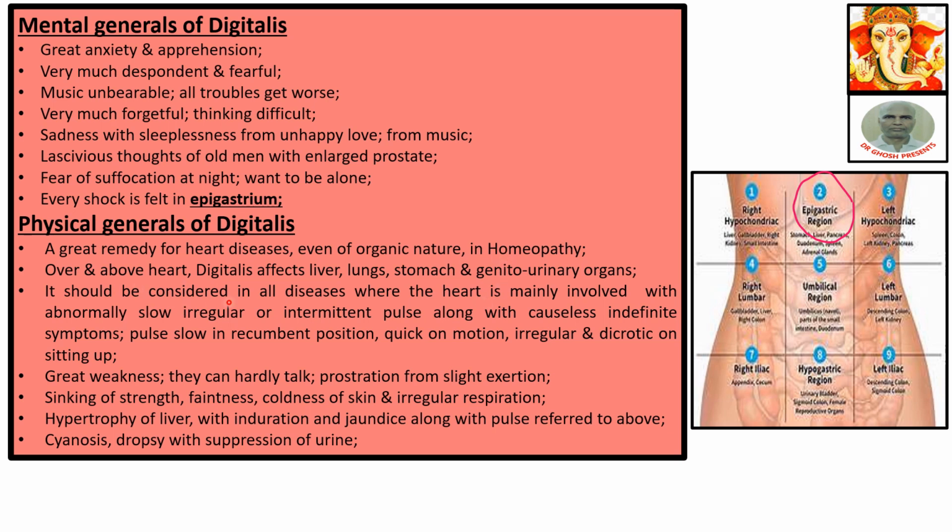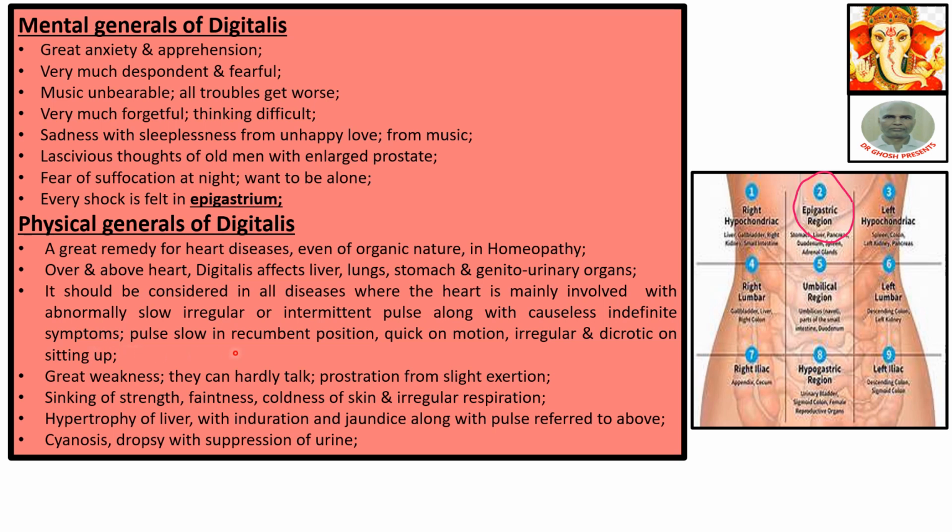Over and above the heart, Digitalis affects the liver, lungs, stomach, and genitourinary organs. It should be considered in all diseases where the heart is mainly involved with abnormally slow, irregular, intermittent pulse, along with causeless, indefinite, vague symptoms.